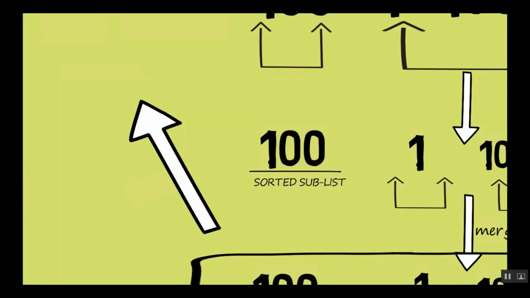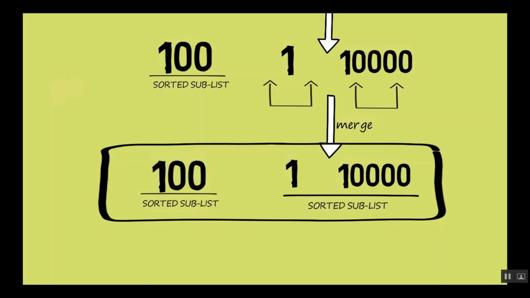So given the two sublists, when we merge the two sublists, in this case with values 100, 1 and 10,000, we'll pick up the smallest one, 1, then we'll pick up 100, and then we'll pick up 10,000. And the thing which makes this algorithm more efficient is that each sublist is sorted. So 1 and 10,000 is sorted, 100 is sorted. If you had say 100 elements on the left side and 101 elements on the right side, or maybe even more,